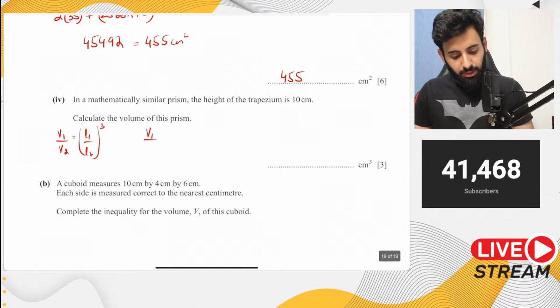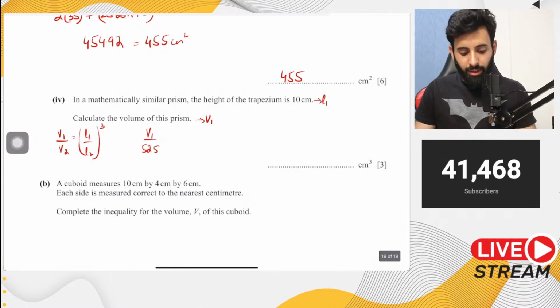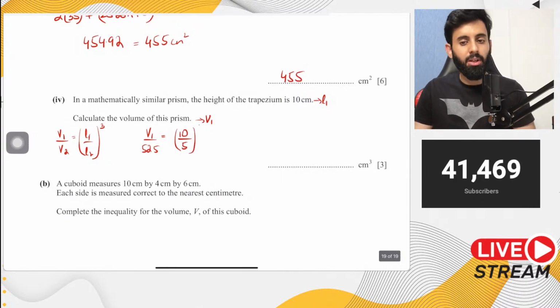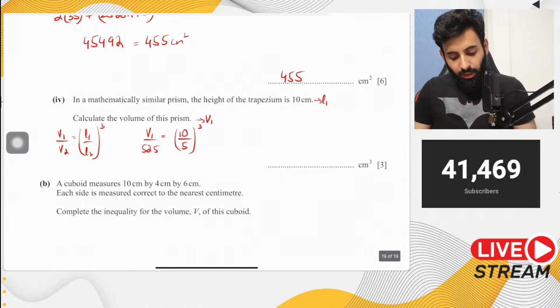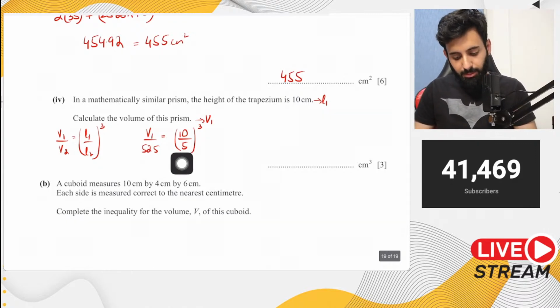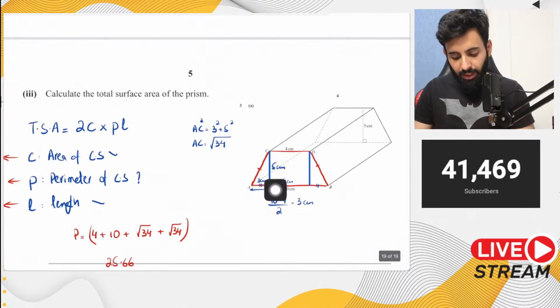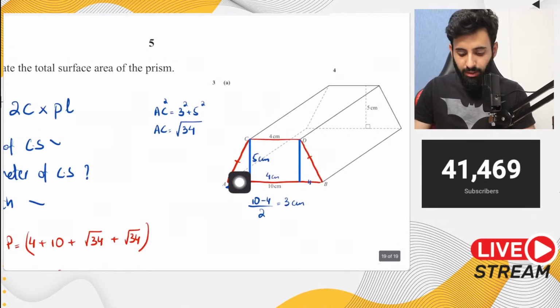So now what we do is V1 upon 525. Okay, so where V1 is basically the volume of this prism. Okay, इसको हम V1 कह रहे हैं. Alright, और इसी की लेंथ को हम क्या करें, इसी की लेंथ को हम 10 ले रहे हैं. So V1 upon 525 equals to 10 upon 5, the whole thing cubed. Now why 5? Okay, so the reason why we're taking 5 is because we were given the height of the trapezium 10, okay, of the other geometrically similar prism. And if you're given the height, that means for this shape also you have to take the height. Okay, you can't do that.